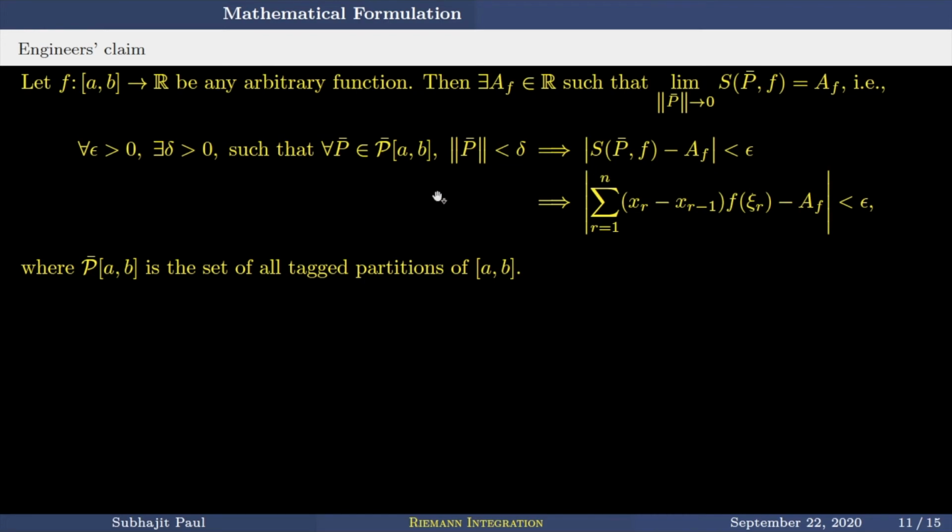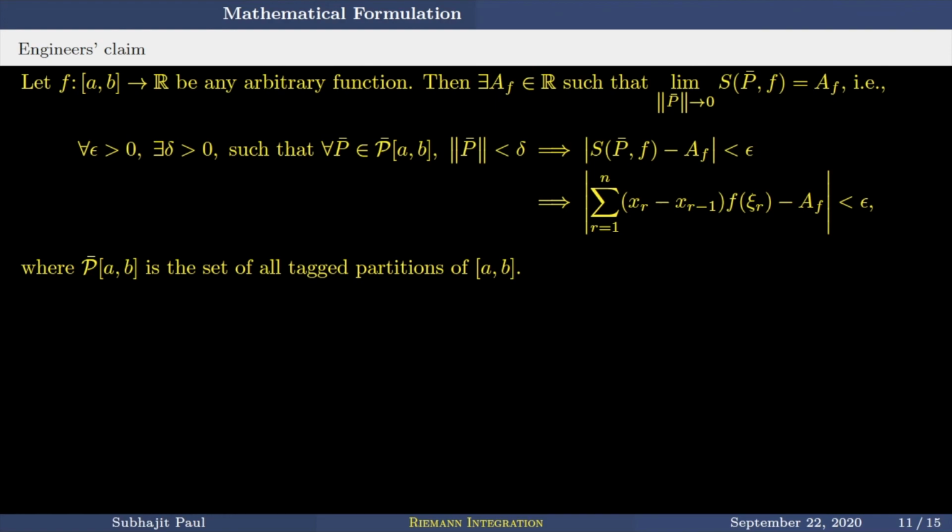So this is how we deal with the problem that this quantity S(P bar, f) does not directly depend on the norm of P bar, where P bar is the set of all tagged partitions of [a, b]. I chose P, without the bar, as the collection of all partitions, and here I am using the notation with the bar for the set of all tagged partitions of [a, b].